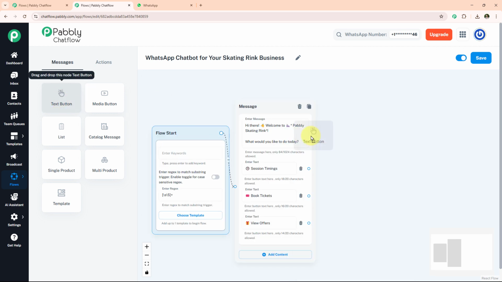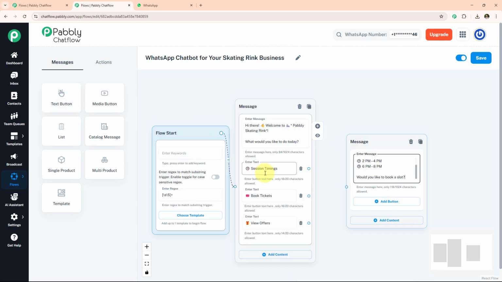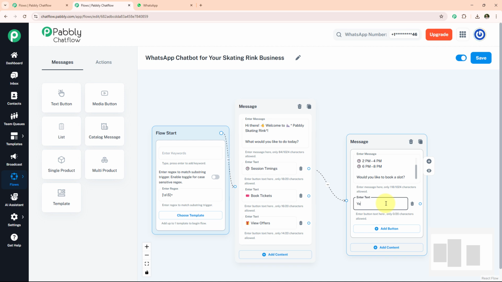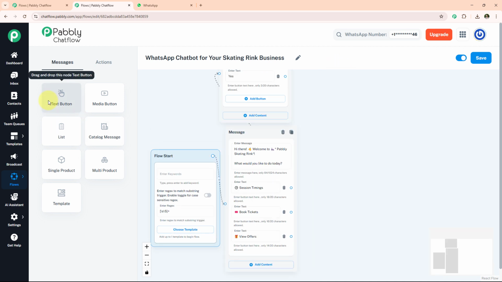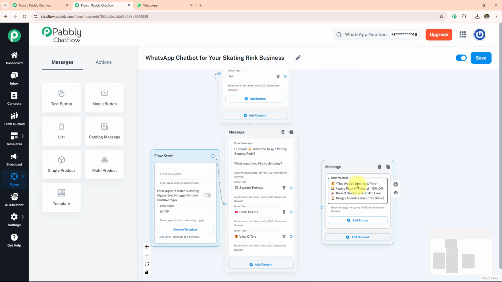Now we take text button and write a message on it. When user press session timing button, then we will send over this message. In this we also add yes button. Now we take another text button and write a message on it. When user press view offer button, then we will send over this message.